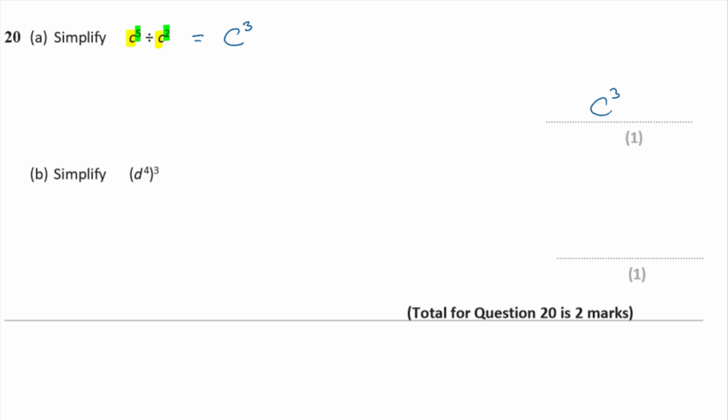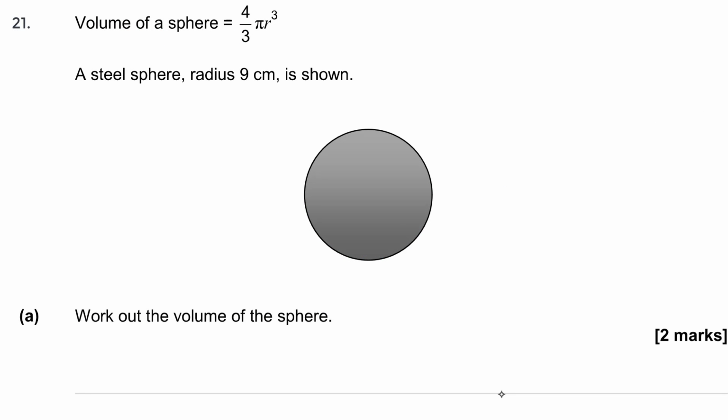Simplify d to the power 4 raised to the power 3. So when we've got a base raised to an index and that whole thing is raised to another index, we call this an index of an index, and what we have to do then is multiply those powers together. So this is going to be d to the power of 4 times 3, which is d to the power of 12. Now if you think about it, if you cube something you times it by itself, so you'd be timesing d to the power 4 times d to the power 4 times d to the power 4. Adding up those powers, you can see you're also going to get 12, so you could do it that way as well. D to the power of 12.